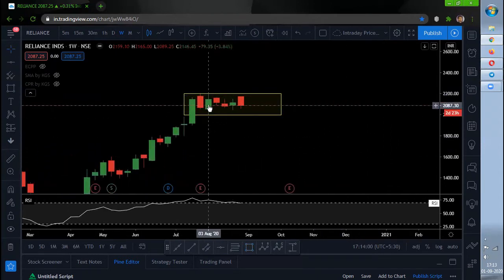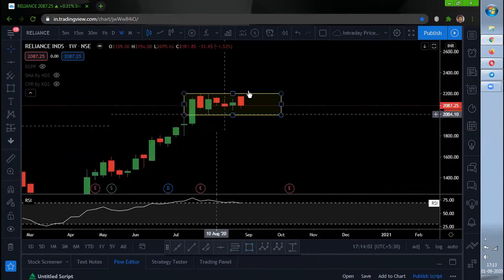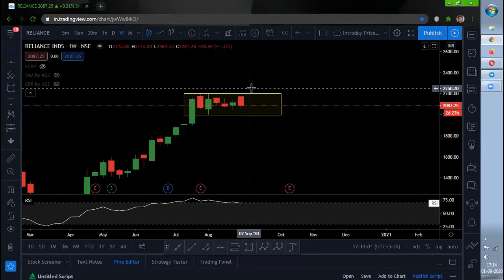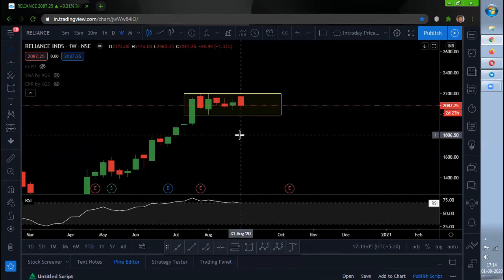As per the weekly time frame, Reliance is consolidating, or it is in a sideways manner, and all the 6 week candles are in a consolidated tight manner. So we can expect a break on either side as soon as time permits.